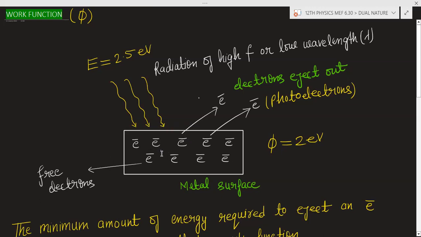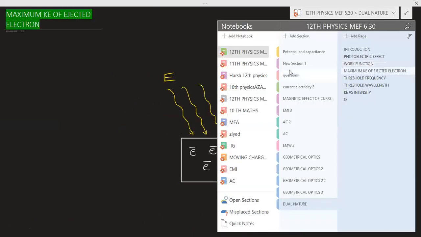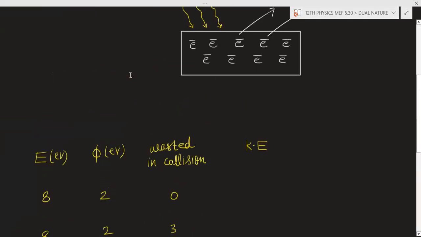That 0.5 electron volt will be the kinetic energy of the electron. The electron will move, so during the motion, what type of energy will be there? There will be kinetic energy. So the next topic is the maximum kinetic energy of the ejected electron.